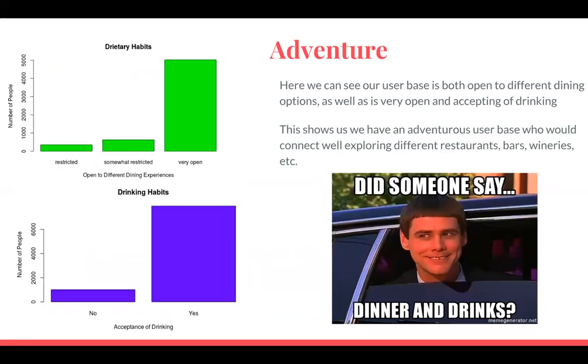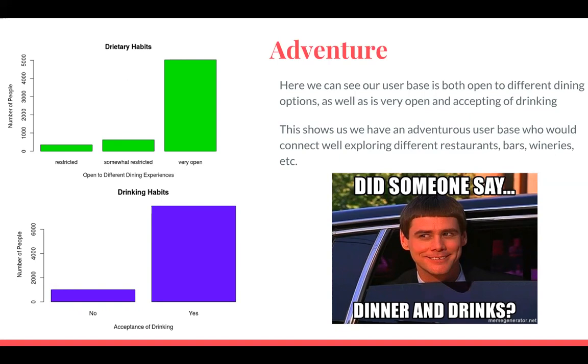Building on this, we also wanted to look at the dietary and drinking habits of our population. Going on dates, oftentimes going out to eat and drinking comes into play. So we wanted to see how that would affect our population. We can see that the majority of our population is very open to dining experiences. Restricted and somewhat restricted encapsulate those who might have religious restrictions or are vegan or vegetarian.